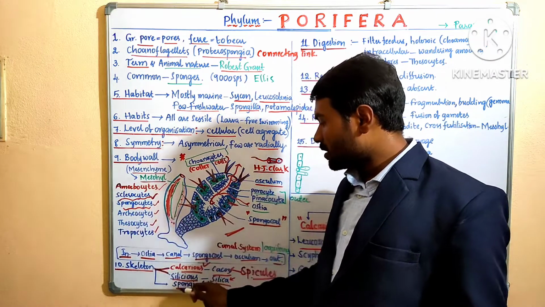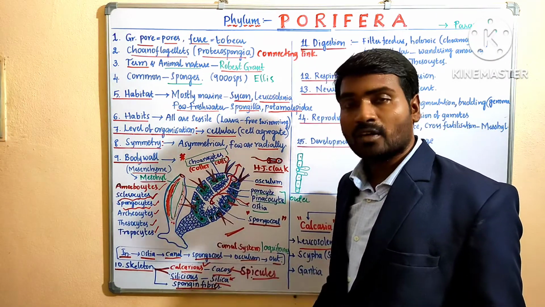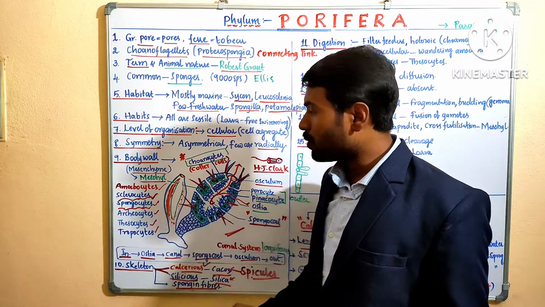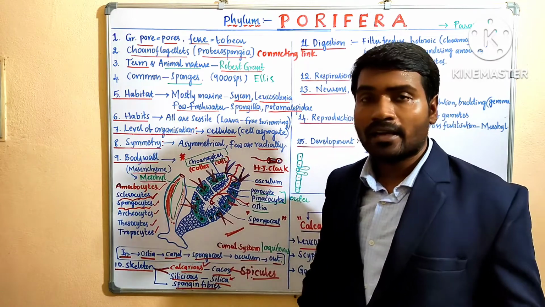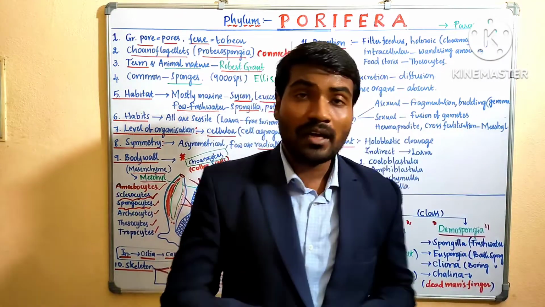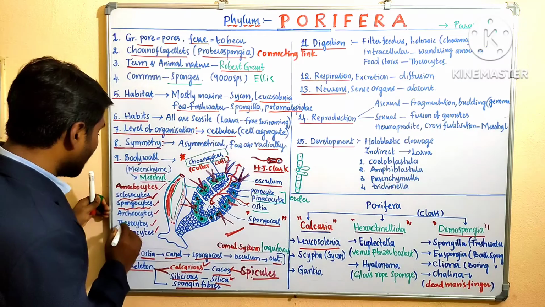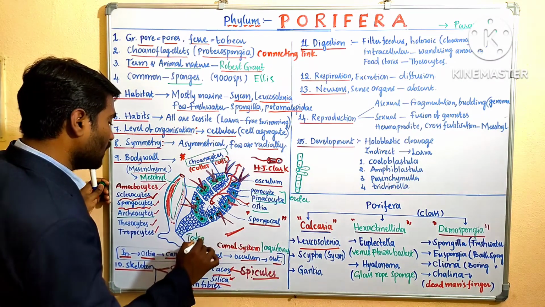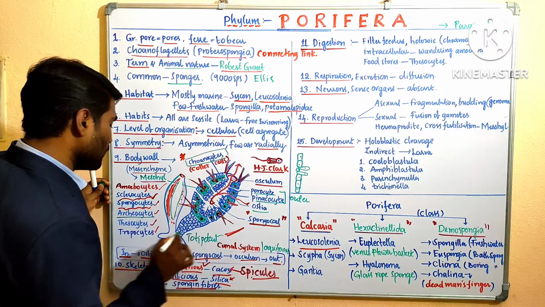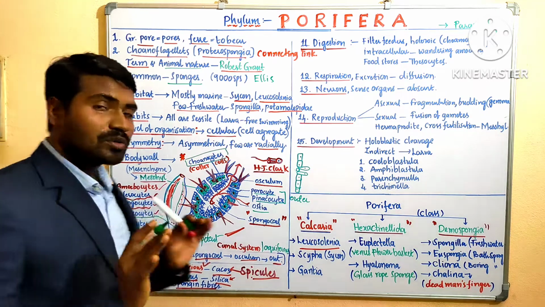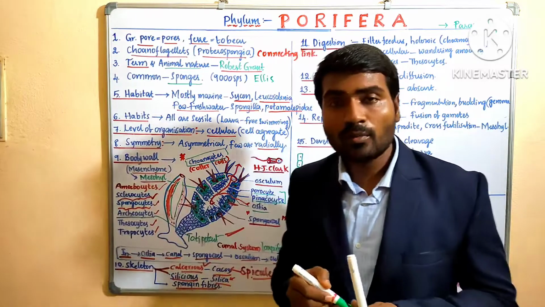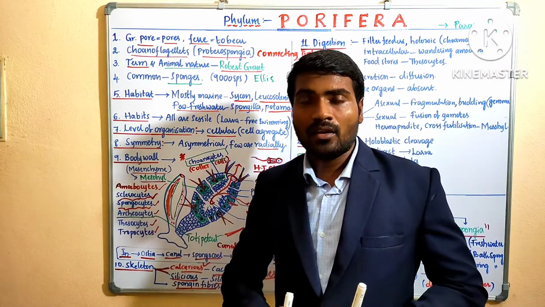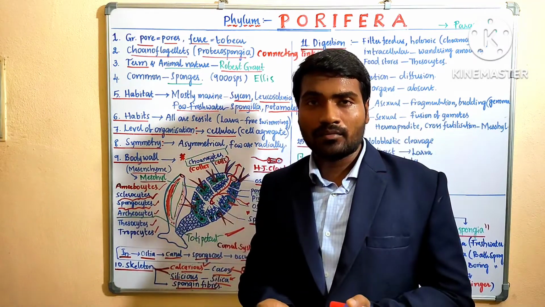Spongocytes form spongin fibers. Spongin fibers are produced from the spongocytes. Archaeocytes, we have to remember, are totipotent cells. What is totipotency? Totipotency is the ability of a cell to give rise to the entire organism.